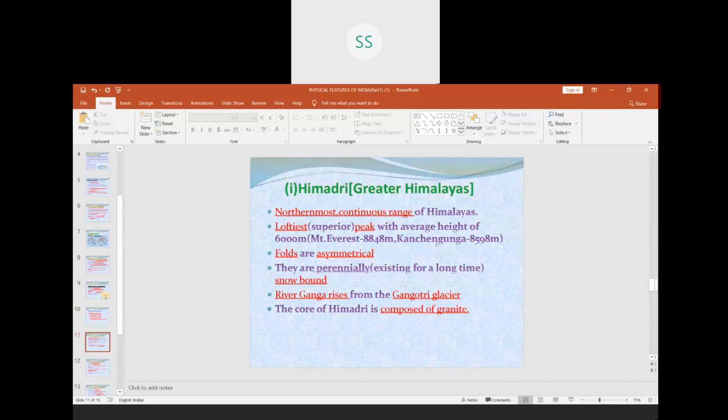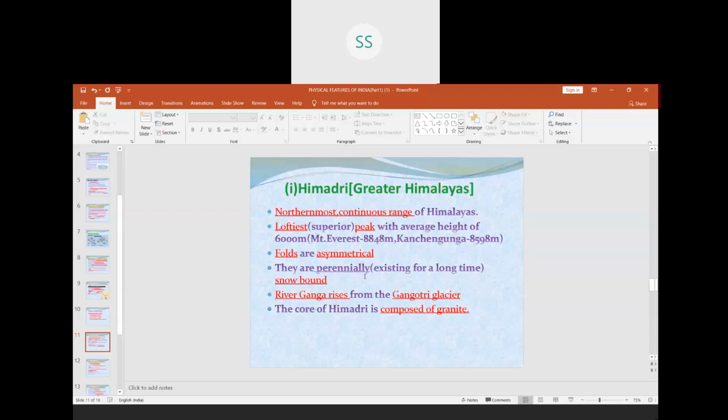Then we have Kanchenjunga also in this same range, that is Himadri range, which has height of 8598 meters, which lies in Sikkim, that is in India, which I'll show you again in the map, children. And folds are asymmetrical. Asymmetrical means they are not of same shape and size. Uneven shape, uneven sizes the folds of the mountains are.